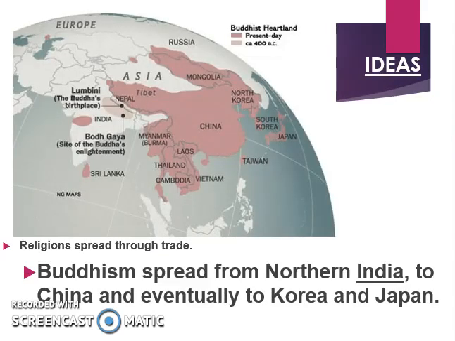Ideas that are spread include religion. We've talked about Buddhism spreading from India. Buddhism starts in India, spreads from northern India to China, and eventually to Korea and Japan. And it remains a major religious belief in each of these areas today. We'll talk about Japan later in this unit, and they have two major religions, one of which, even still today, is Buddhism.